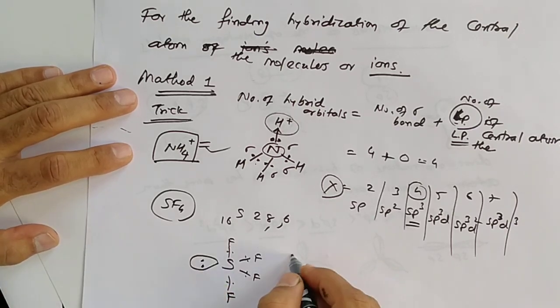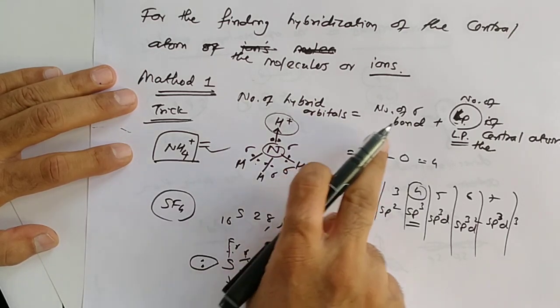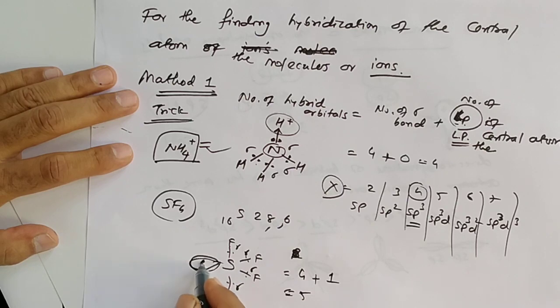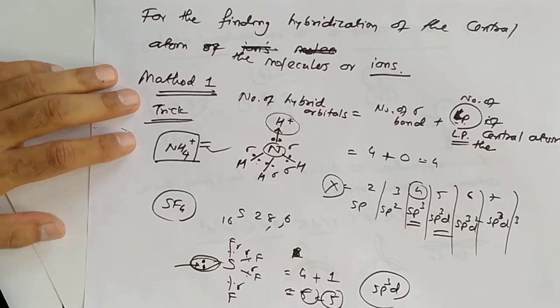So here sigma bonds are 4, plus lone pair is 1, not the number of electrons, a pair. 2 electrons means 1 pair, so 5. The value of X is 5, so the hybridization will be sp3d. Yes, sir.